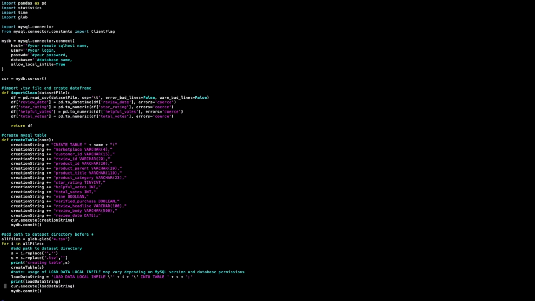So what this does is it just takes a CSV file and it plugs the whole thing into the table based on the columns of the table you've created. So remember, in the previous function, create table, all the columns in that table correspond exactly to the columns in the TSV file. I wanted to make sure I could see the exact SQL query when I'm loading this data, so I have it printed out there. And then again, cur.execute, and then I commit it. And then we loop back.